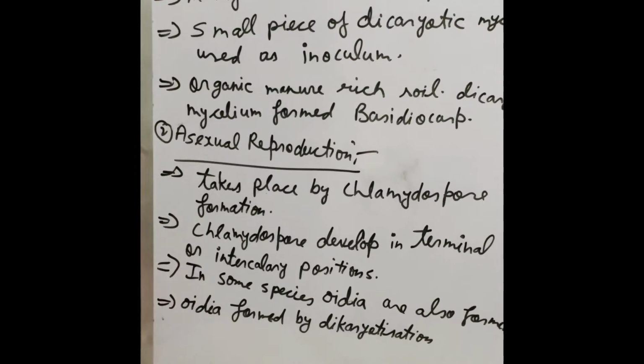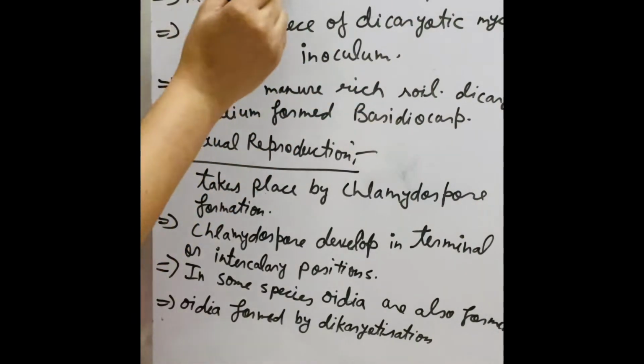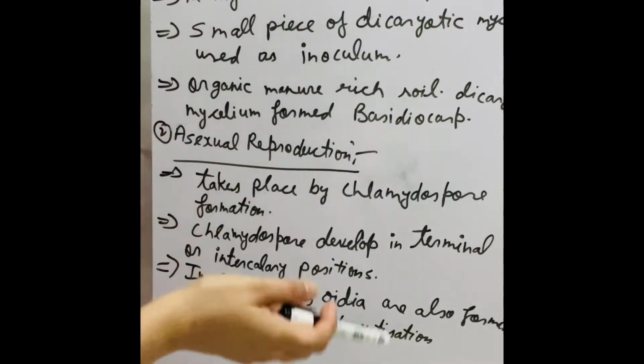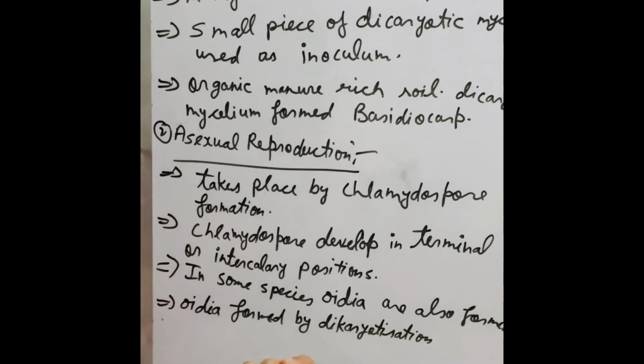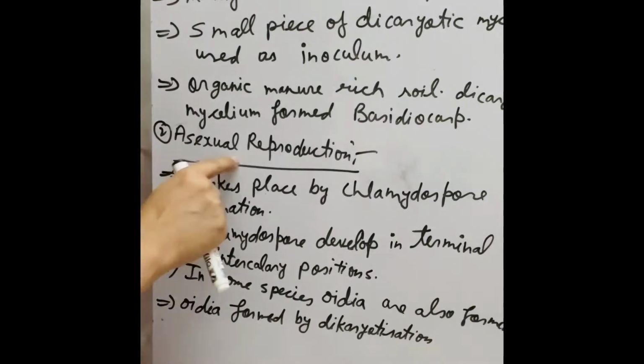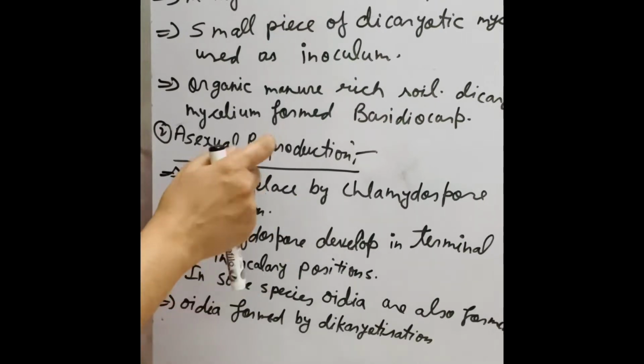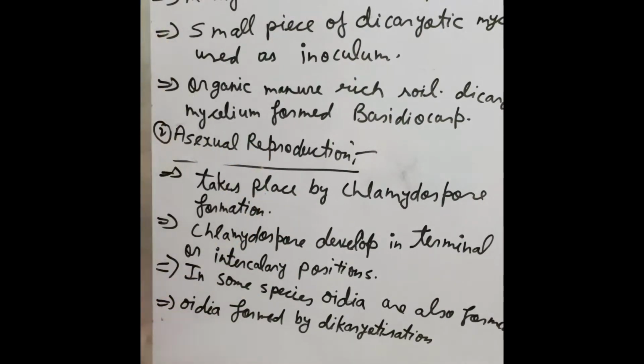So our last topic was Agaricus, general character of Agaricus. Today I'm going to teach you the reproduction in Agaricus. Agaricus reproduces by vegetative reproduction, asexual reproduction, and sexual reproduction. If we talk about reproduction, vegetative reproduction we understand as asexual reproduction, which is germinating from a single parent, a single plant body, and in it no sex organ is showing. So let's discuss the three kinds of reproduction.